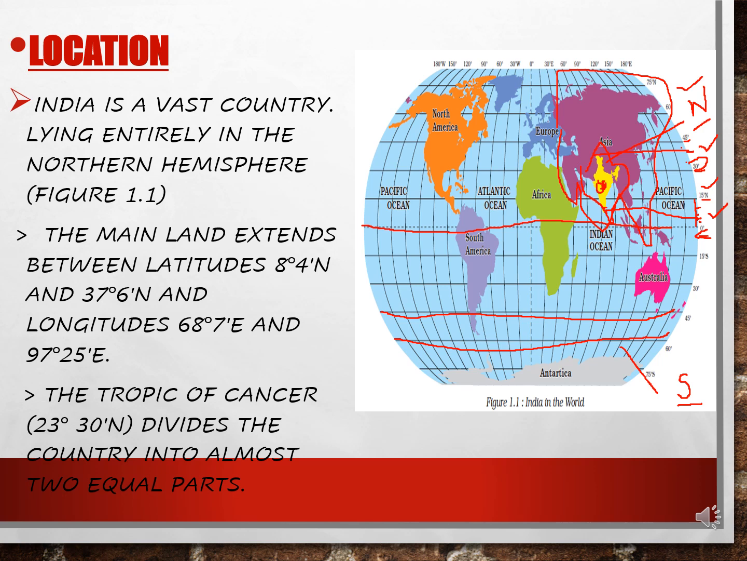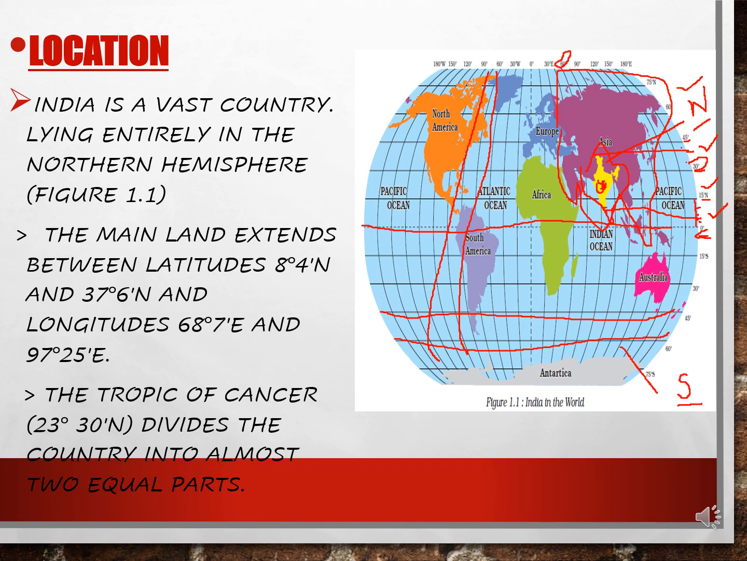And if we see the longitudes, children, so longitudes are meridians of longitude. So these lines you can see, these are the longitudes. So where is India starting? You can see over here. So the longitude is 68. You can see over here.